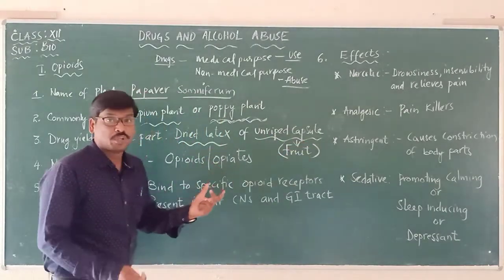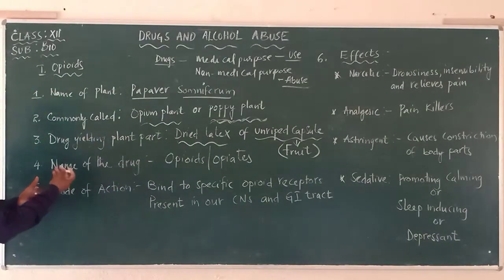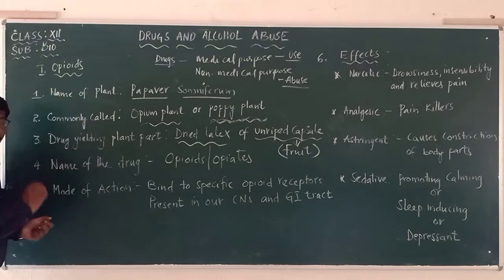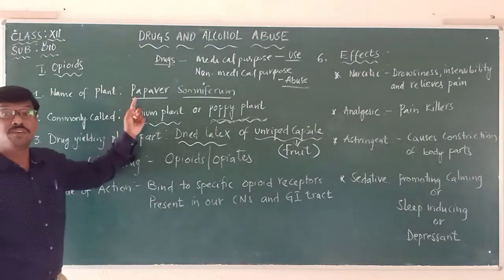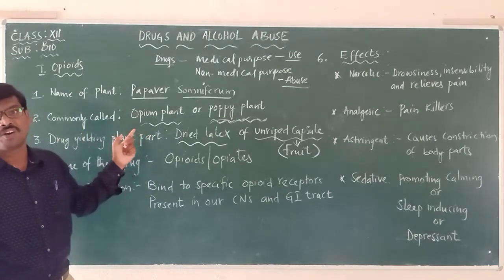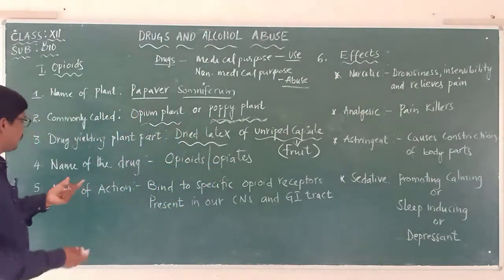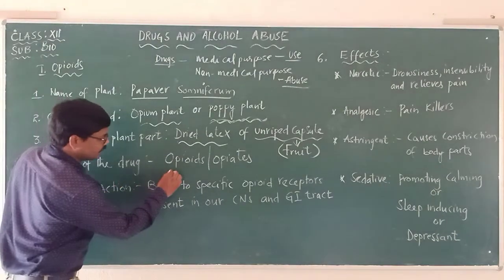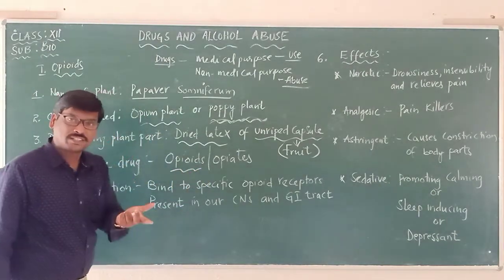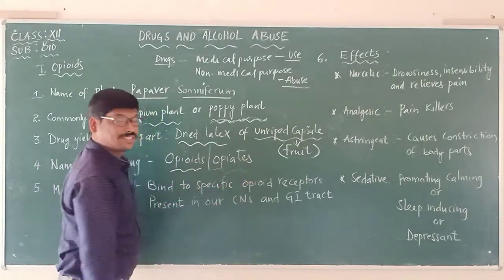So from the fruit, what is obtained? The drug known as opioids. What is the name of the drug obtained from the plant called Papaver somniferum, or opium plant, commonly called poppy plant? If the question is asked like that, you will write opioids, or otherwise the same are also called opiates.